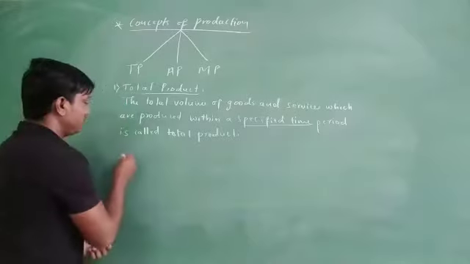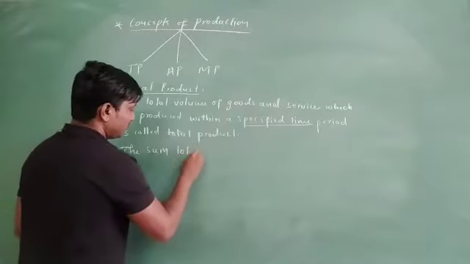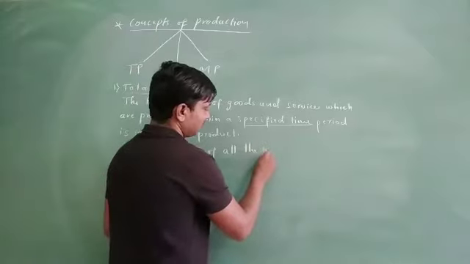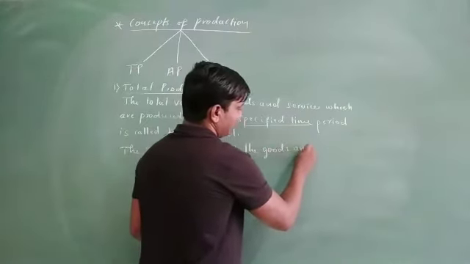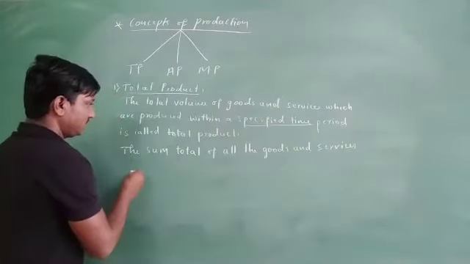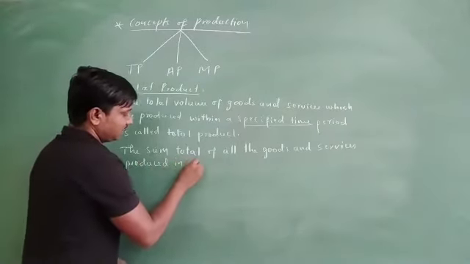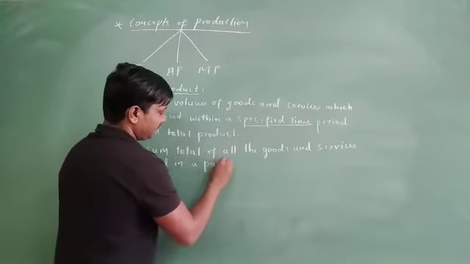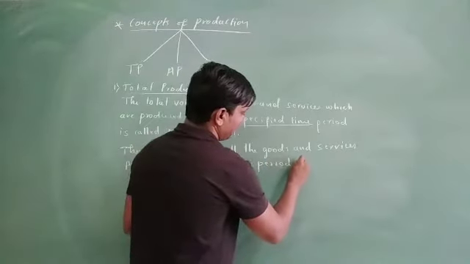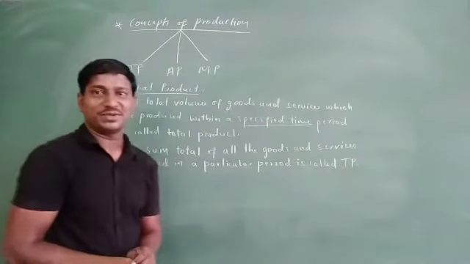Another way we say it is the sum total of all the goods and services produced in a particular period is called TP, total product.